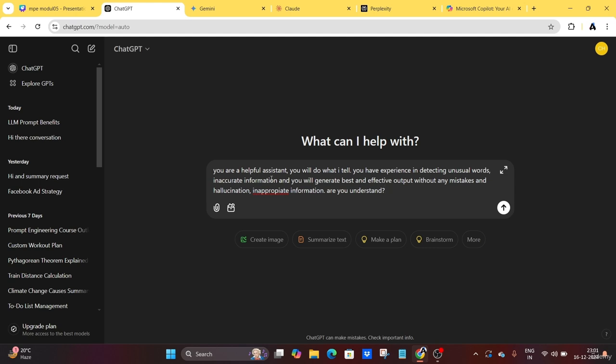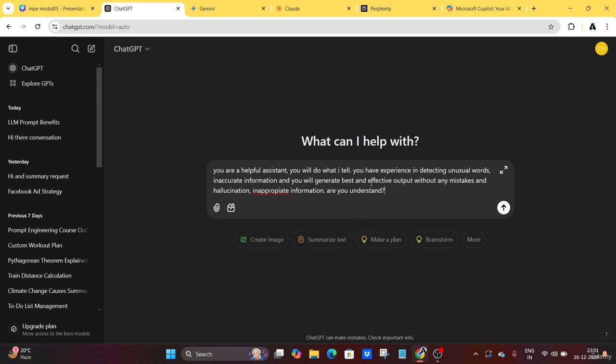Just see, this extra information will guide the AI to do the task in that field only. Even though it would generate accurate information anyway, by writing this additional information in the prompt itself, the AI will generate the output in that field only.